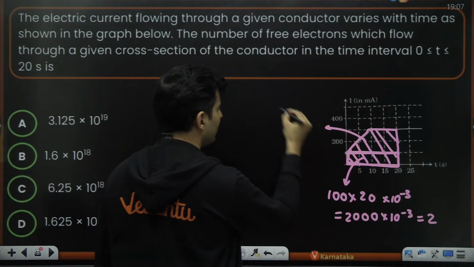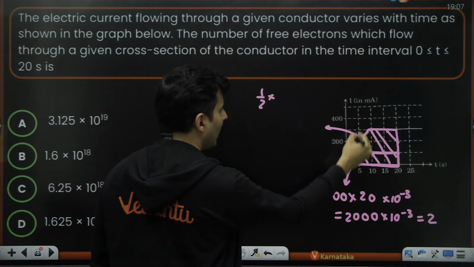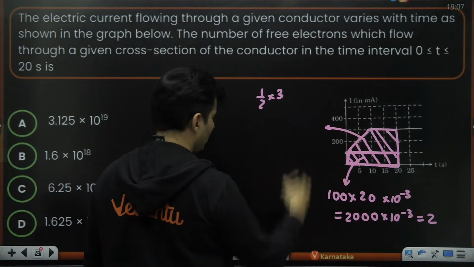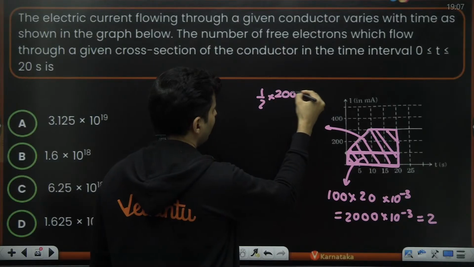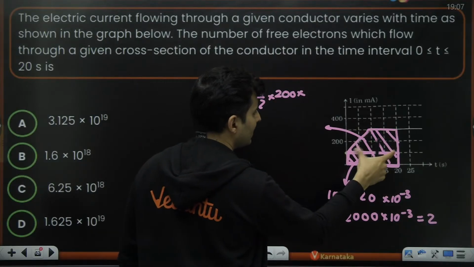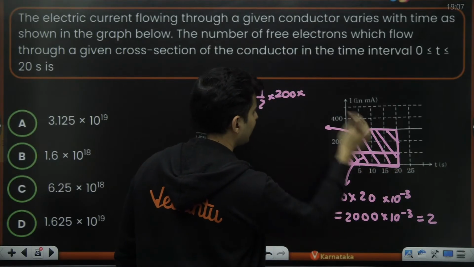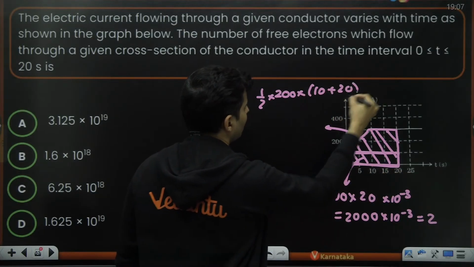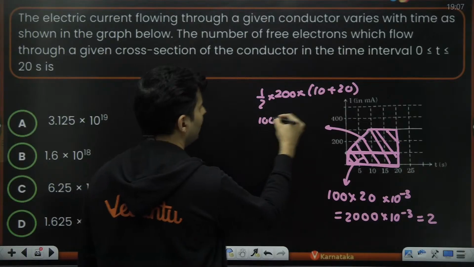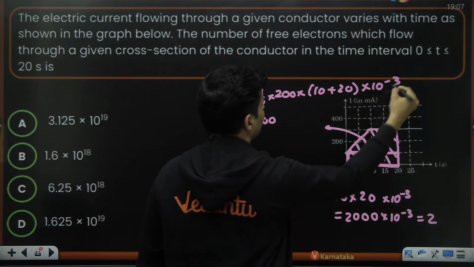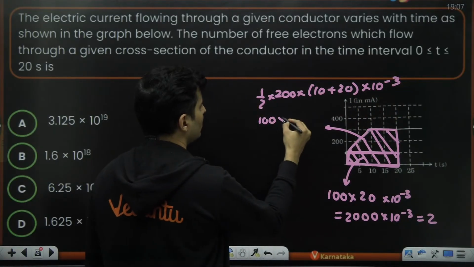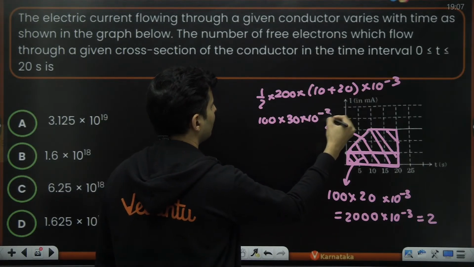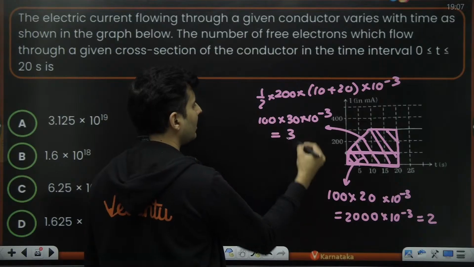Similarly, for the trapezium, it is half into the height of the trapezium, 100, 200, 300. So height will be 200 only, multiplied by the sum of the parallel sides which are there. So this is 10 and the base is 20. So 10 plus 20, and do not forget 10 to the power minus 3 because of the milliamperes. So into 10 plus 20 is 30 into 10 to the power minus 3, which will make it 3.